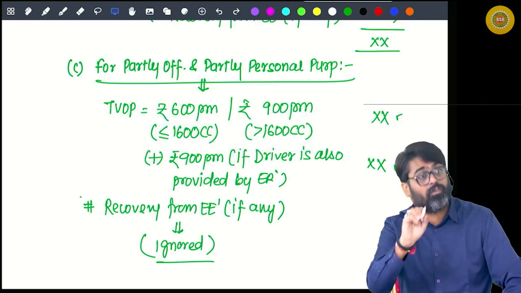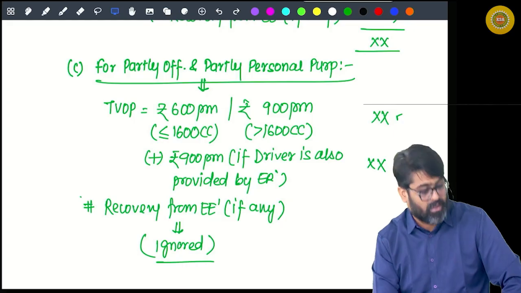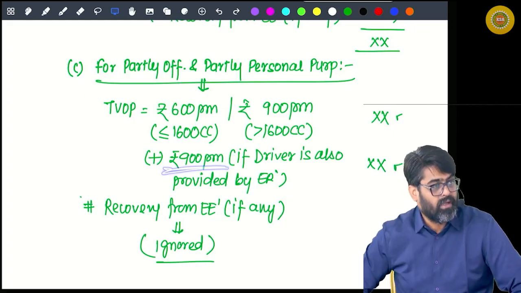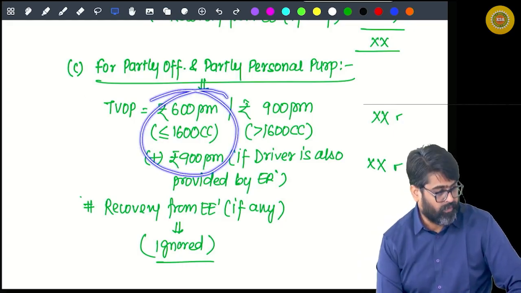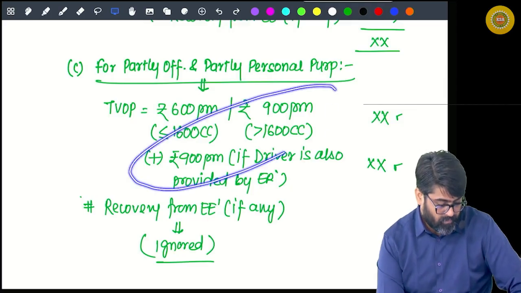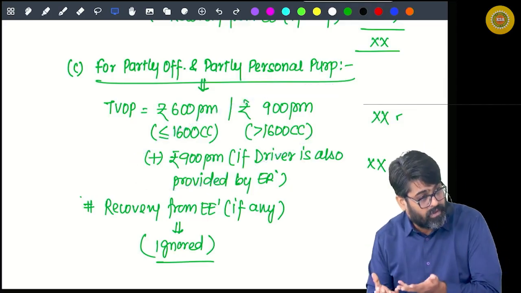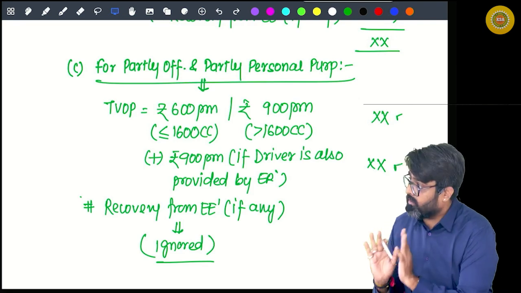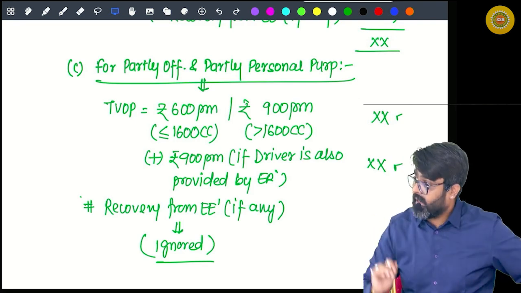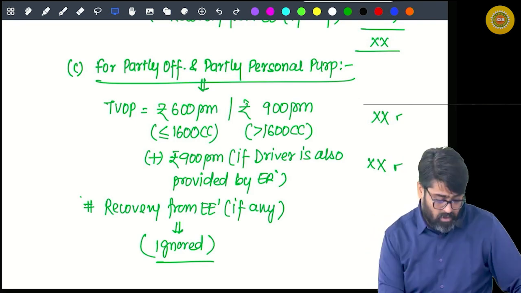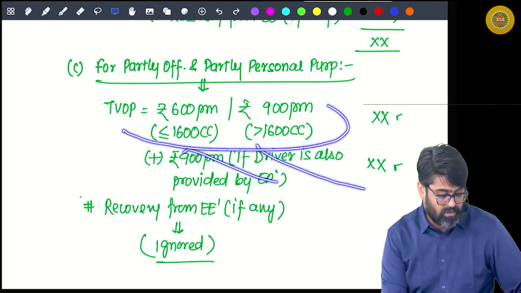And if the driver was also provided by the employer, then additionally charge 900. So total will be 1500 or 1800 if the driver was provided by the employer. Driver's cost was met by the employer. But what if the driver's cost was not met by the employer? No need to add 900, charge this amount only.